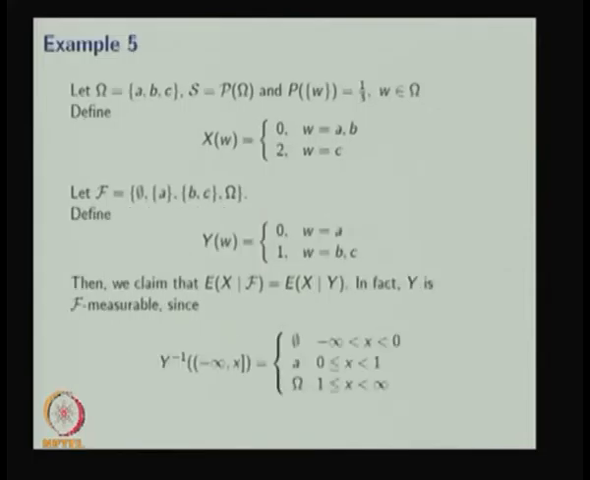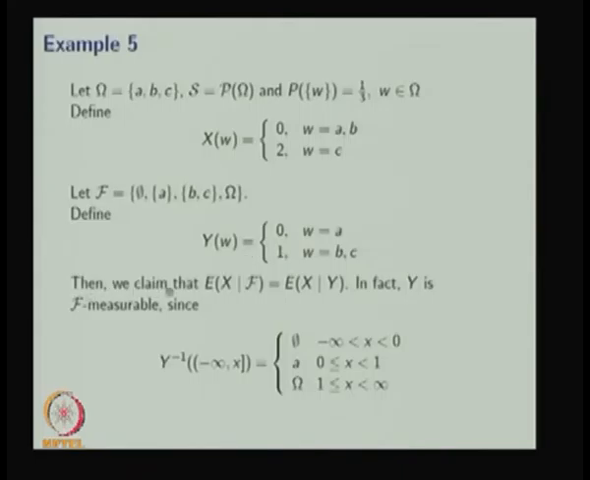The second example is as follows. Here omega consists of 3 elements. S is the largest sigma field. The probability measure is defined on omega, with each sample point having probability 1/3. X is the random variable. F is not a trivial one here. F is a sigma field which is not trivial, and I am defining another random variable Y that takes a value 0 or 1.